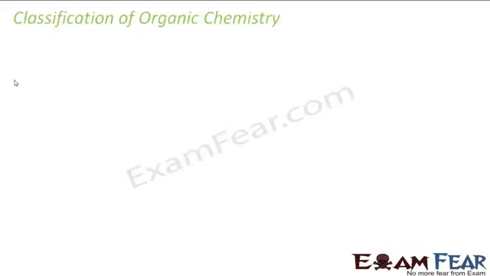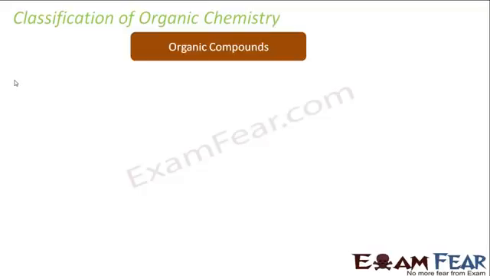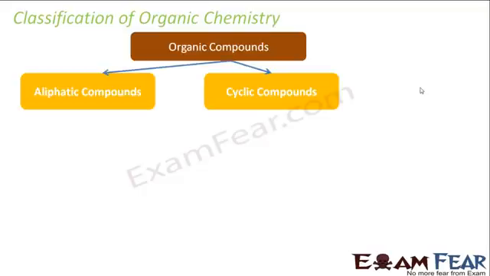Let's talk about the classification of organic chemistry. Organic compounds are classified into two parts: the aliphatic compounds and cyclic compounds. Aliphatic is a chain one, like a chain, there is no ring. Cyclic is in the form of a cycle. Maybe something like this. We'll explain more. So aliphatic is nothing but a straight chain. Cyclic is in the form of a cycle.